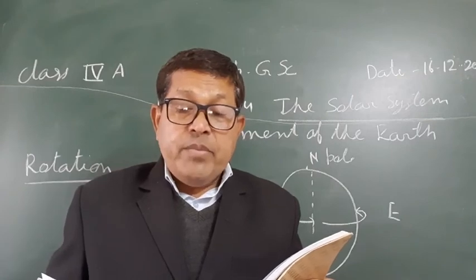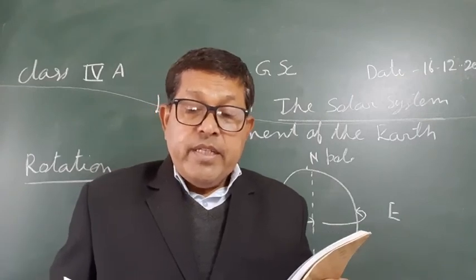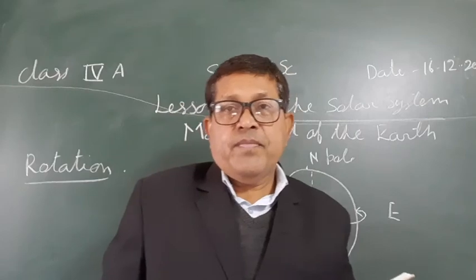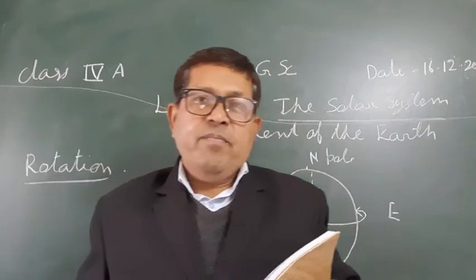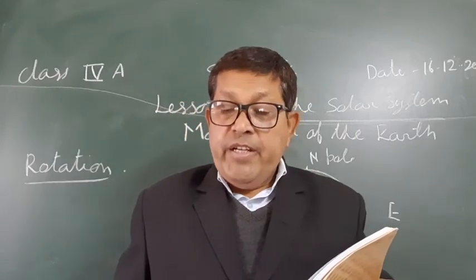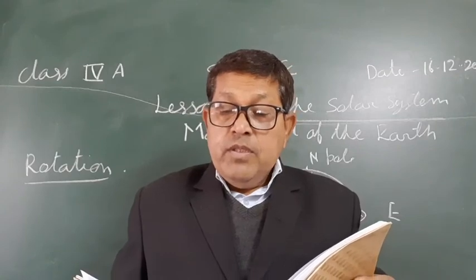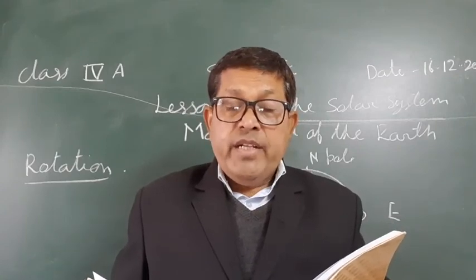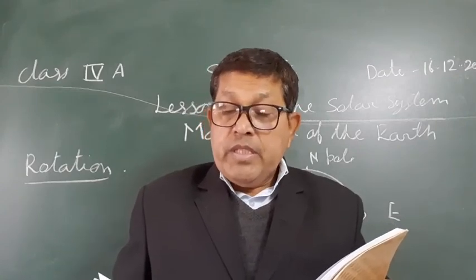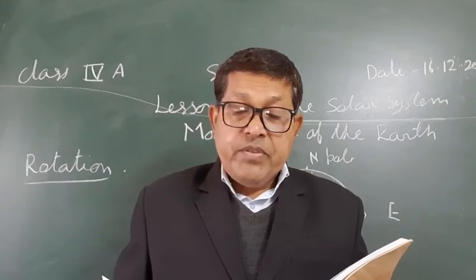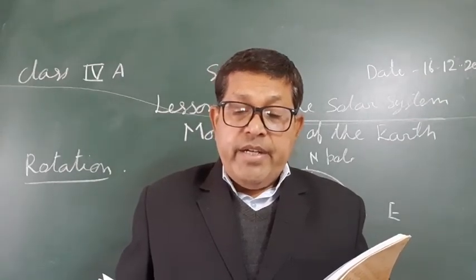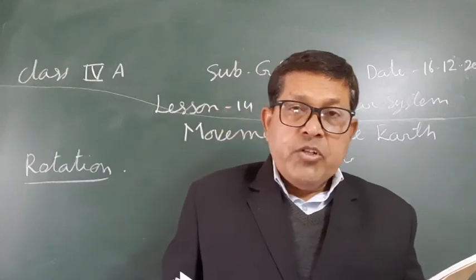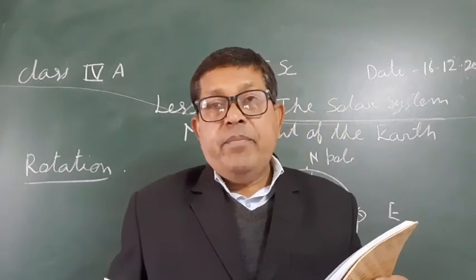The axis of the earth is an imaginary line. You cannot see any line, but that is an imaginary line joining the north pole and the south pole. This axis is tilted to one side at an angle of 23.5 degrees.